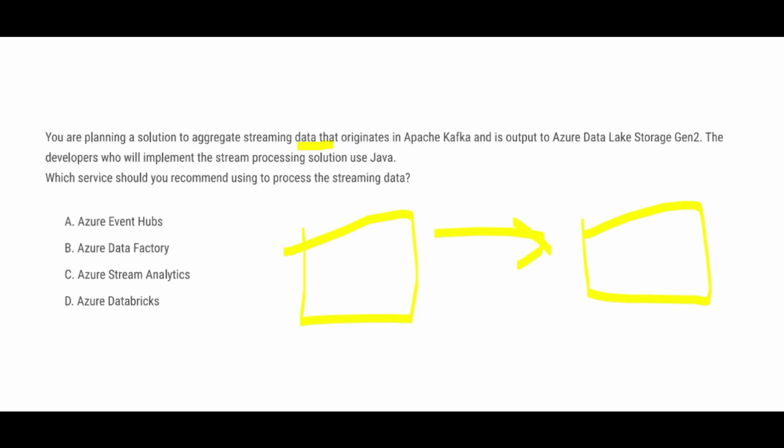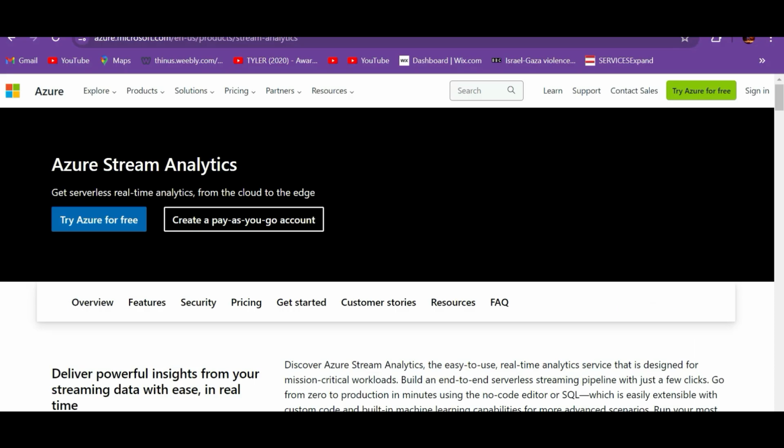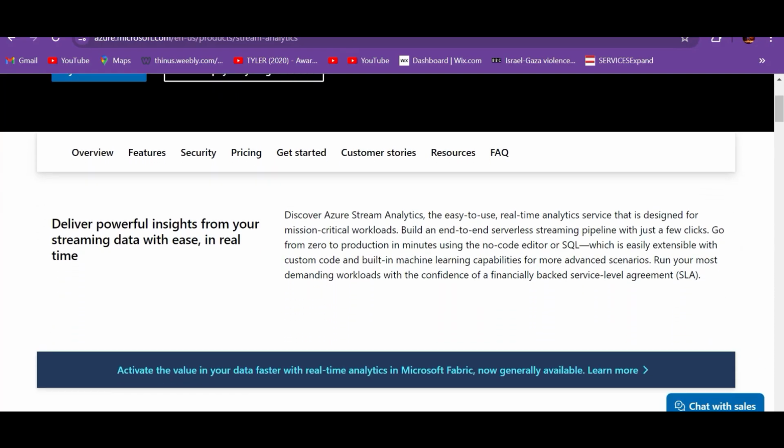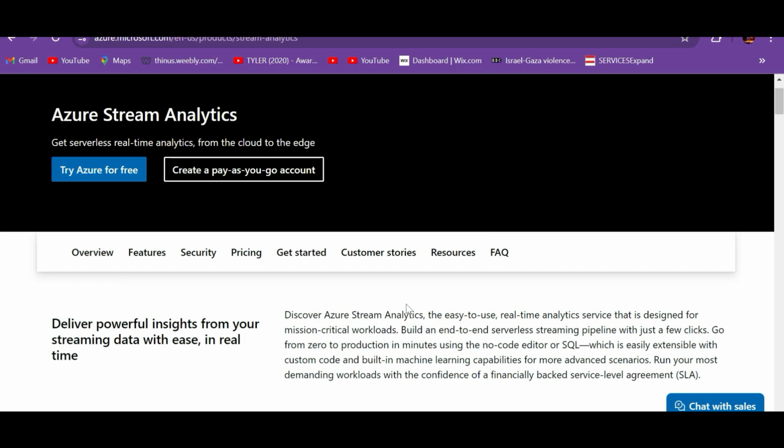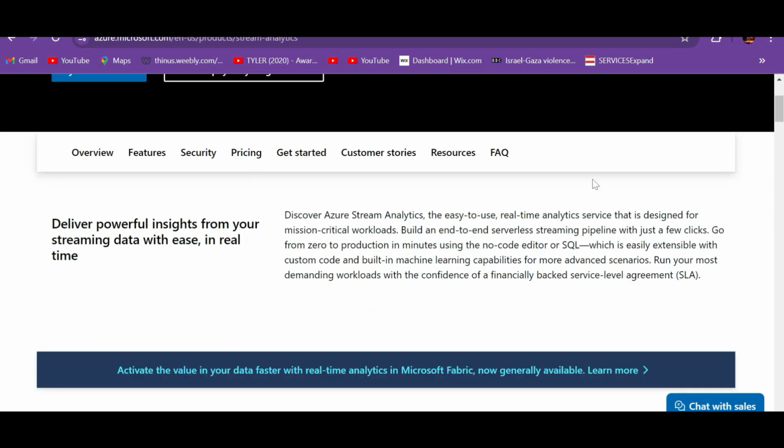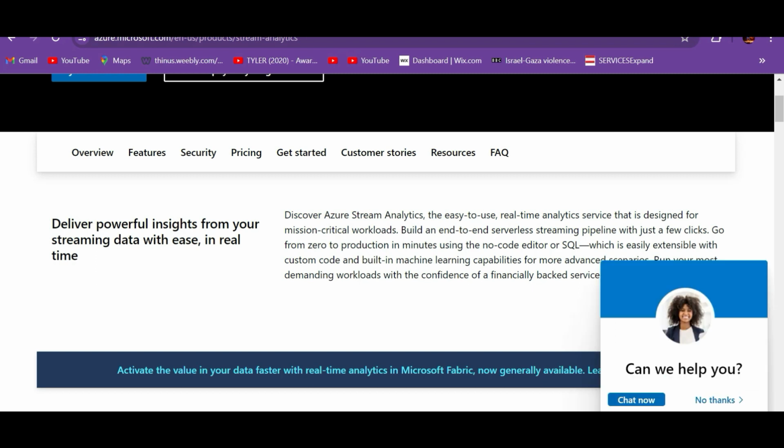Process streaming data. What should you do? Should you use Stream Analytics? What is Stream Analytics? You can create serverless real-time analytics from cloud to the edge. It is an easy to use real-time service. You go from zero to production in minutes. No code editor or SQL required. So this service will not fit here. First of all, nobody told us that this is a mission critical workload. Nobody told us that they are having a problem because they don't adhere to a service level agreement. So why would we do that?